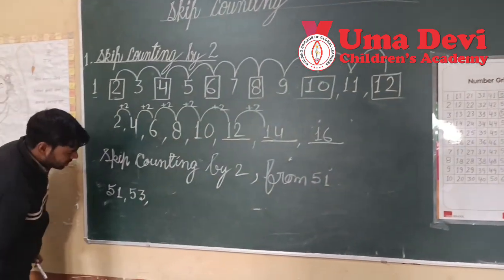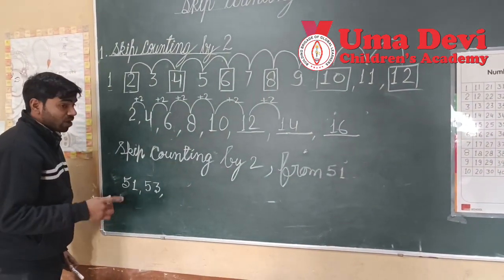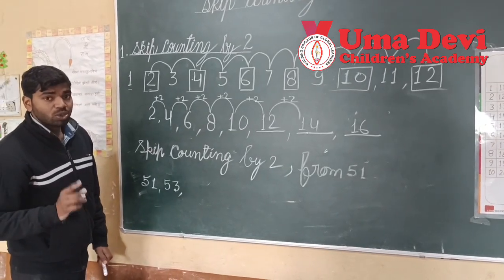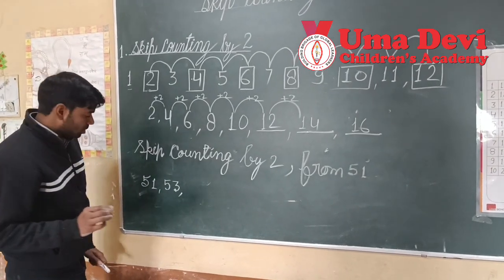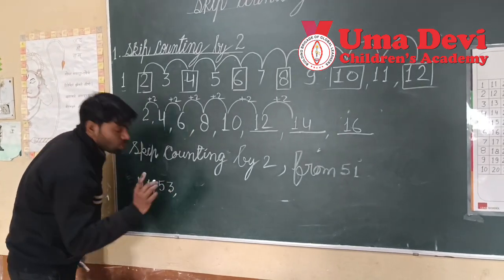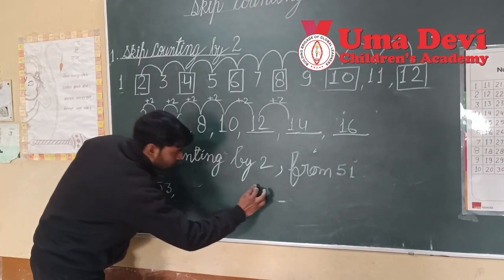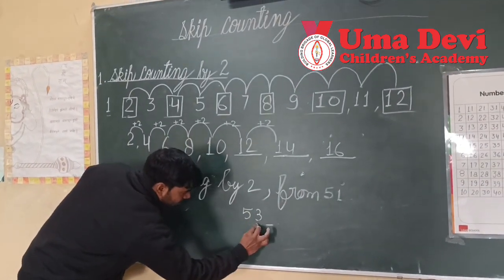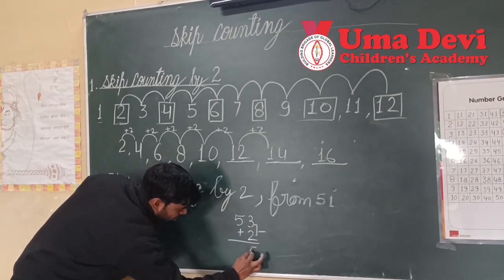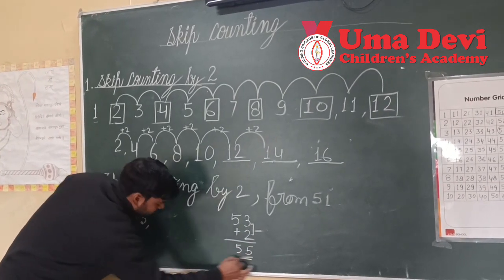53, right? So I had only one more method, that was adding 2. You can add 2 also in this. Now 53 plus 2, what will you get? 55. Very good.